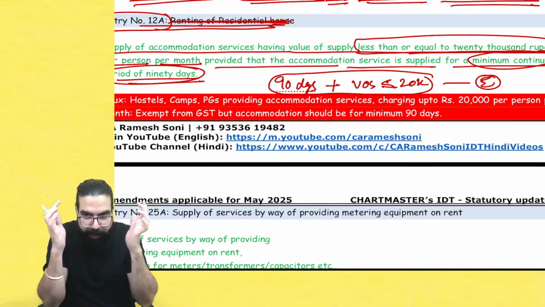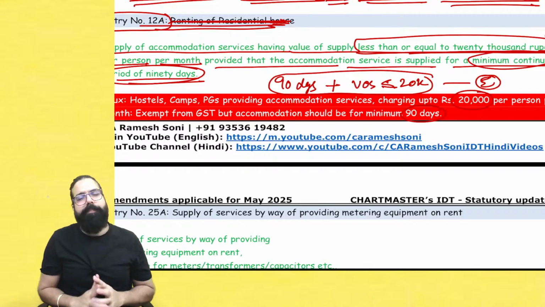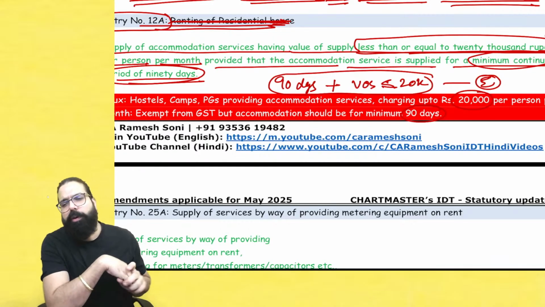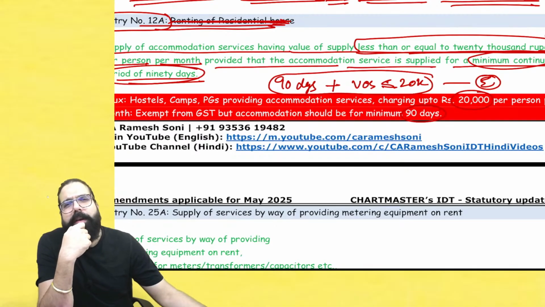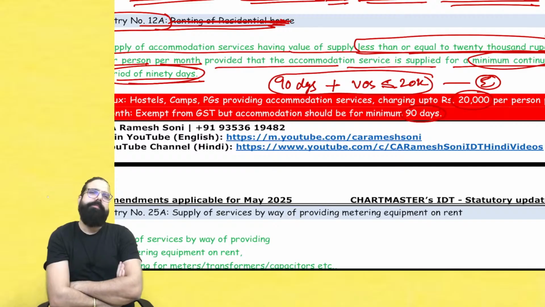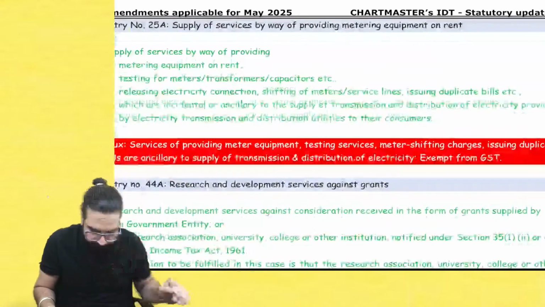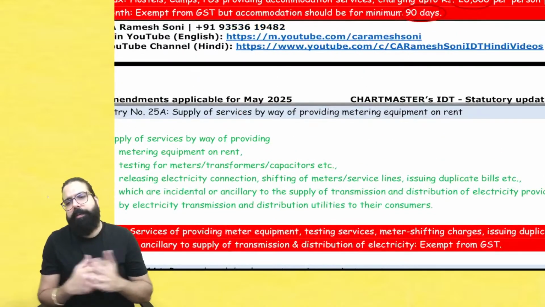There are 2 points where they will get you stuck. One is this 20,000 and one is 90 days. Chalo, I'll give you one more question. Likhita has come to stay in a PG. Ram PG is charging Likhita per month 20,000 rupees. Likhita has come to stay only for 1 month. My question to you, taxable or exempt? You have to tell me, everyone.